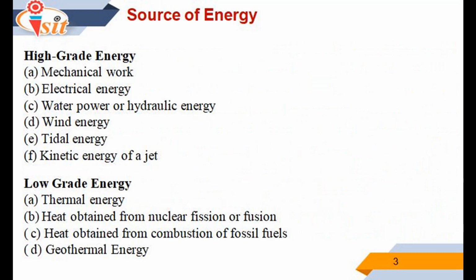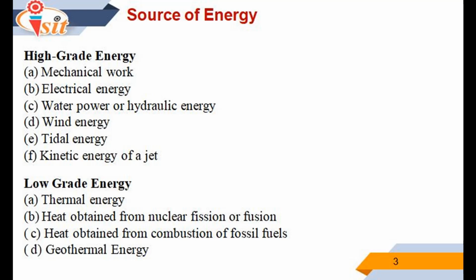The next important point is source of energy. It becomes clear from the first and second law of thermodynamics that the energy has quantity as well as quality. Therefore, the source of energy can be divided into two categories as high grade energy and low grade energy. Means high grade energies are first one is mechanical work, second one is electrical energy, third one is water power or hydraulic power, fourth one is wind energy, fifth one is tidal energy, and next one is kinetic energy of the jet.